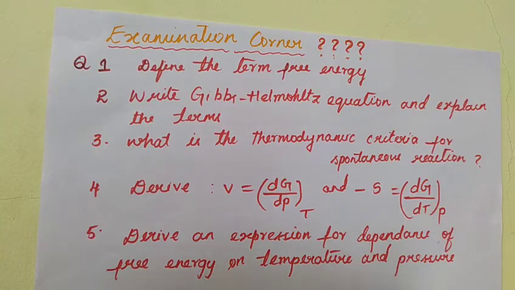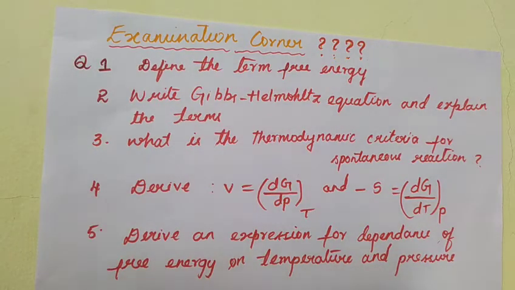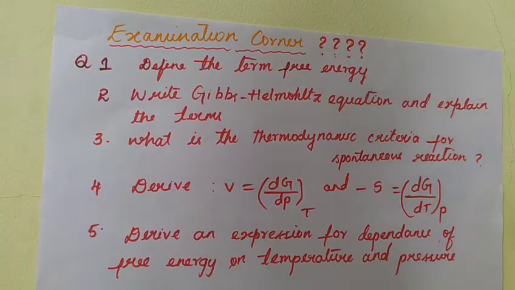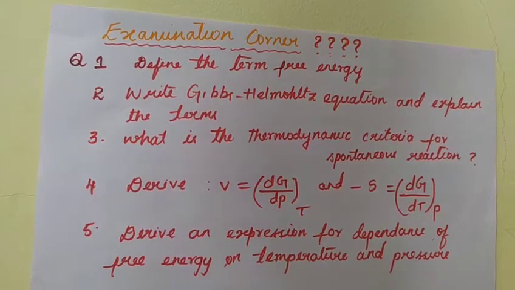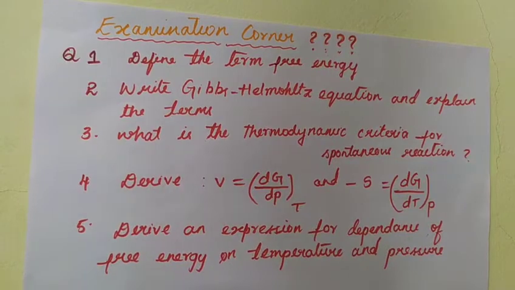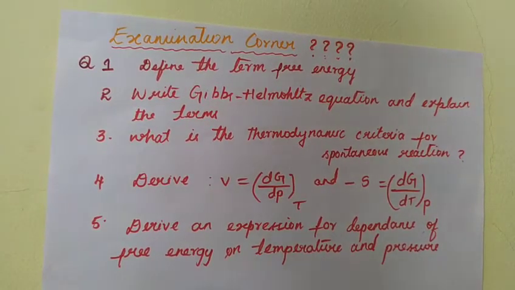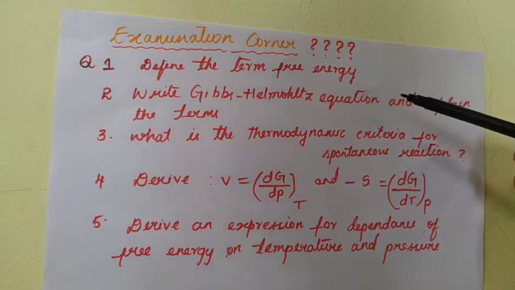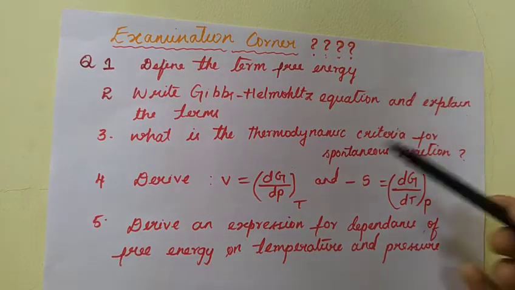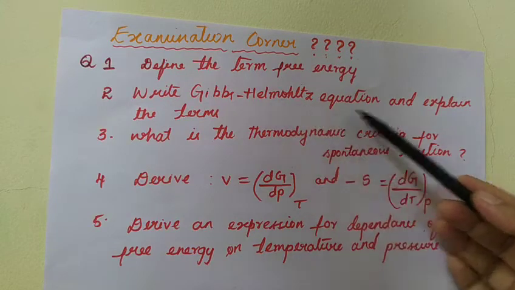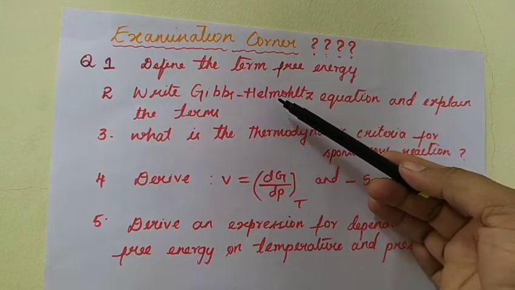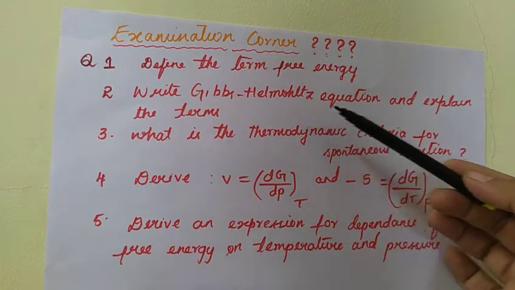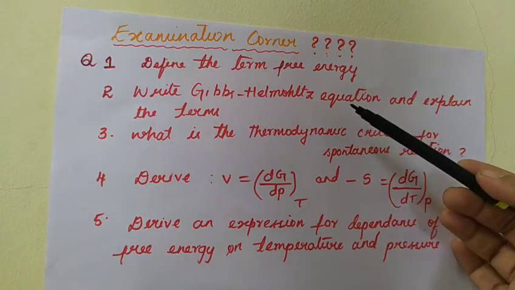Now let us come to the examination corner. These are the possible questions that have been asked. The first one is: define the term free energy. You have to give the definition. The free energy is the maximum energy available in a process that can be converted into useful work. And you have to give the expression also, that is G is equal to H minus TS. Then the second question is: write the Gibbs-Helmholtz equation and explain the terms. What is the Gibbs-Helmholtz equation? Delta G is equal to delta H minus T delta S, and explain the terms.